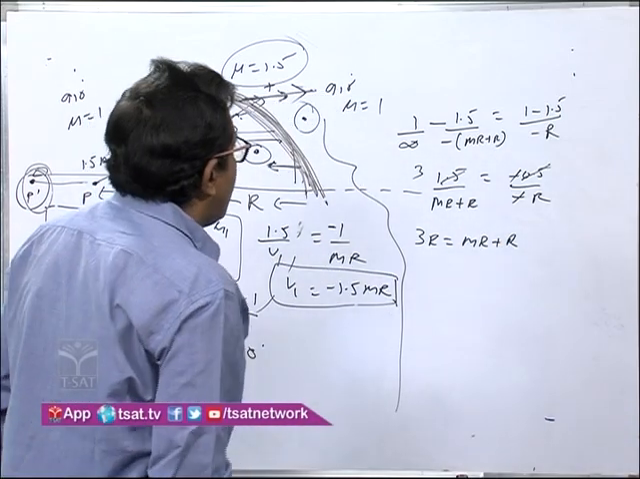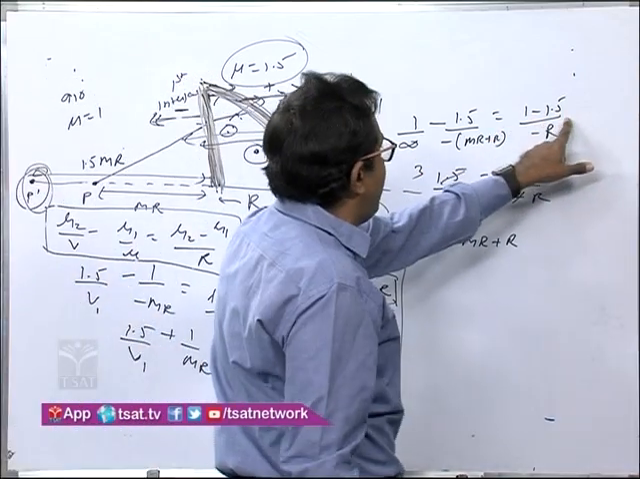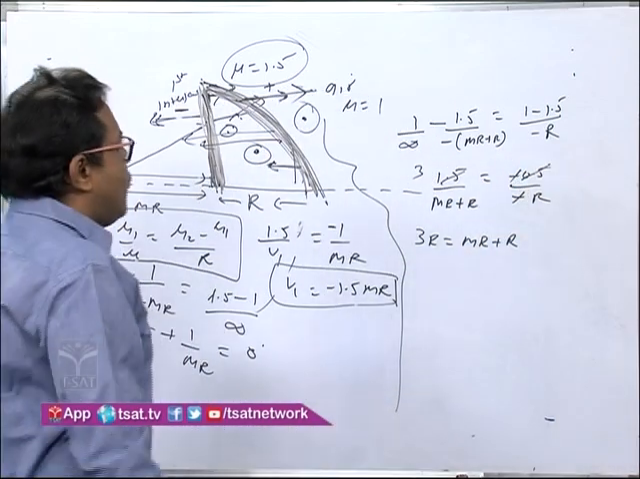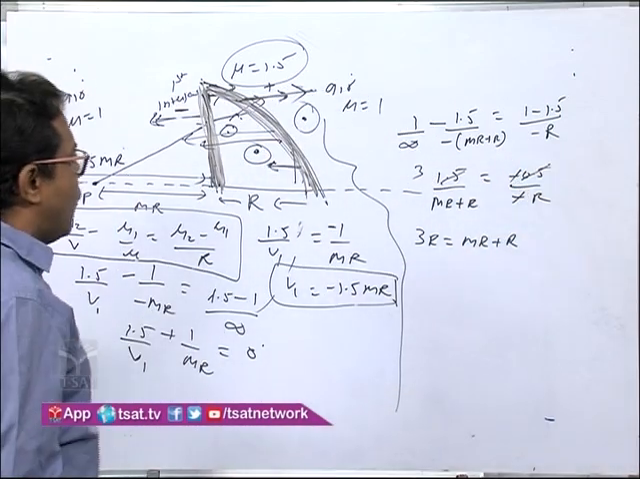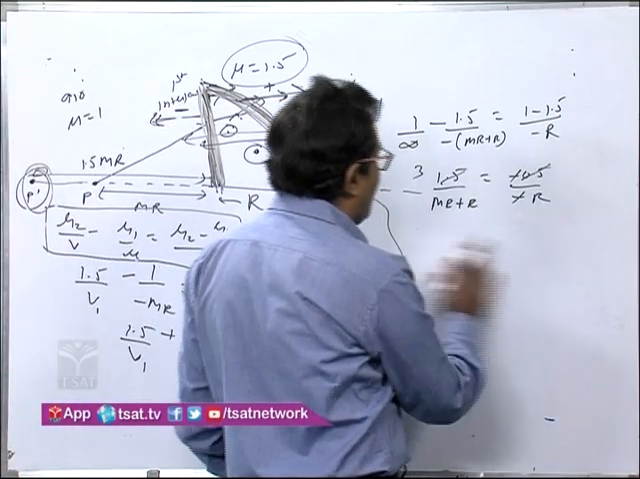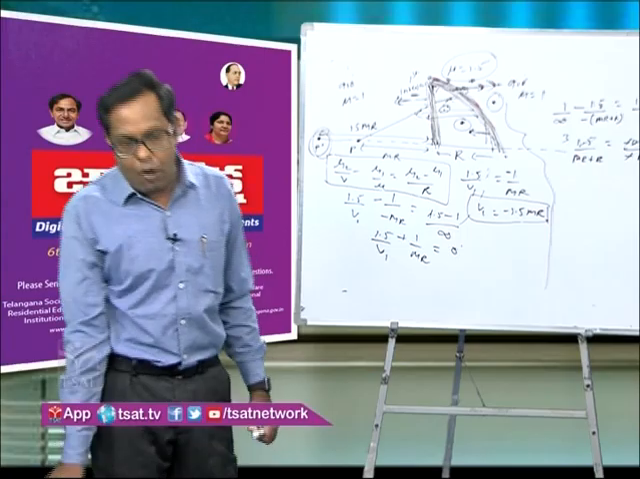What I'll get here? Minus and minus will get cancelled, and then you can get 1 minus 1.5 is minus 0.5 upon minus r. Then you will get like this, 3r is equal to mr plus r, and then you can solve this equation and you can get the answer. Definitely you can get the answer by this one. So this is one of the cases we have just now discussed.